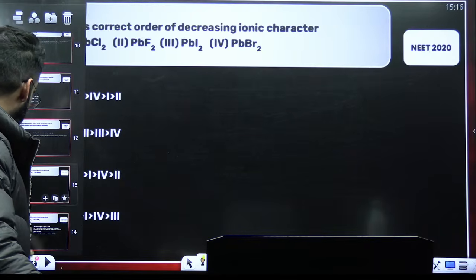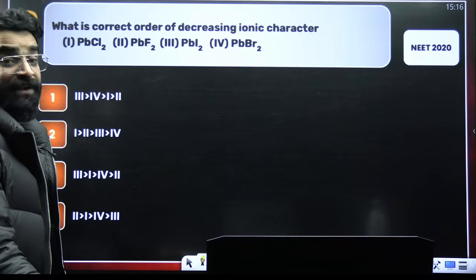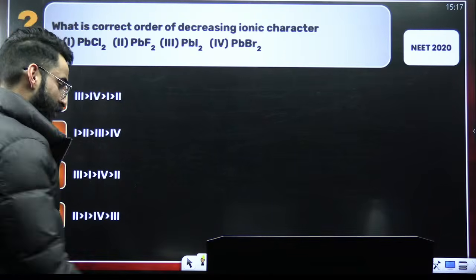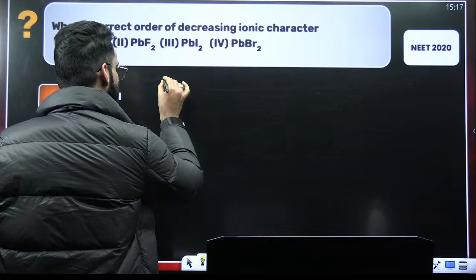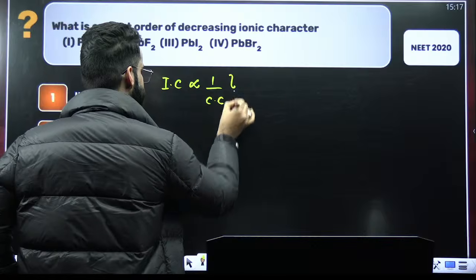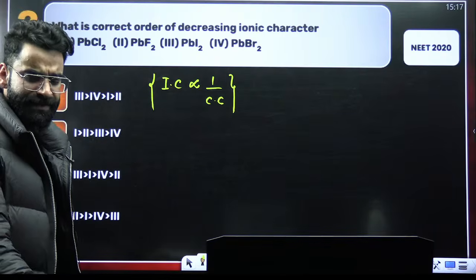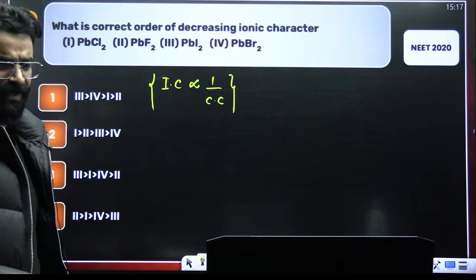Okay. The question which was asked in your NEET 2020. What is the correct order of decreasing ionic character? You should know ionic character is basically inversely proportional to covalent character. This is something which all of you would know. So let us give the order of covalent character first and then reverse it. We'll get the order of ionic character.